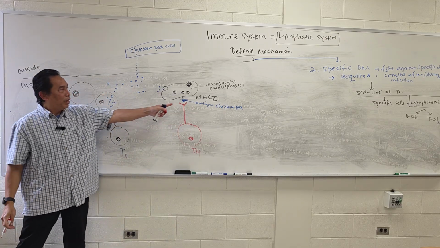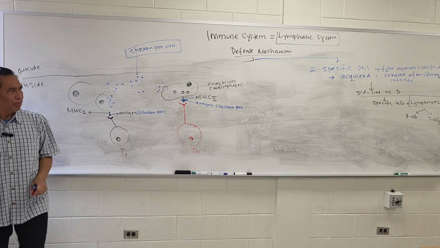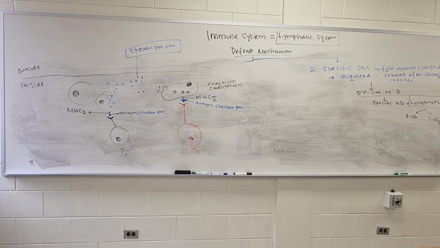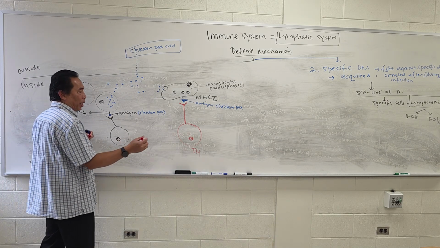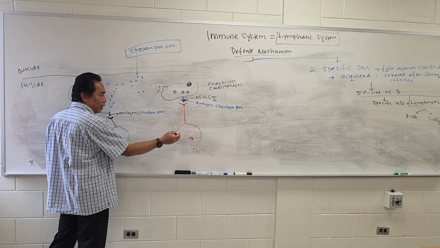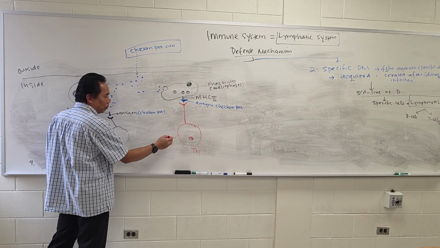The same shape as the antigen on marker number 2. Can you follow this one first? Okay, so it's a long process, but actually it's gonna be done very fast. Right? So then the T helper will produce boom, boom, boom.